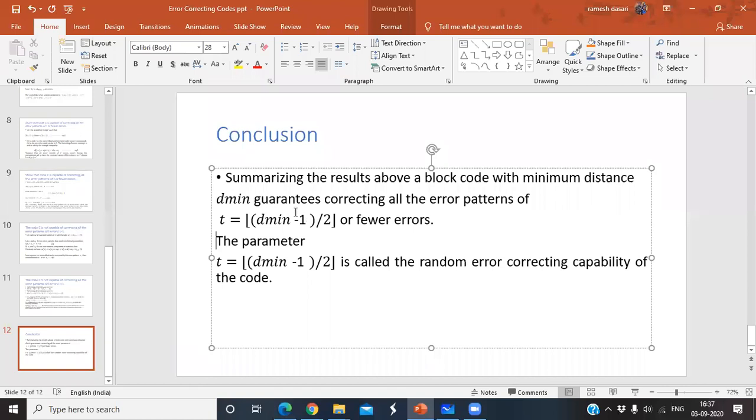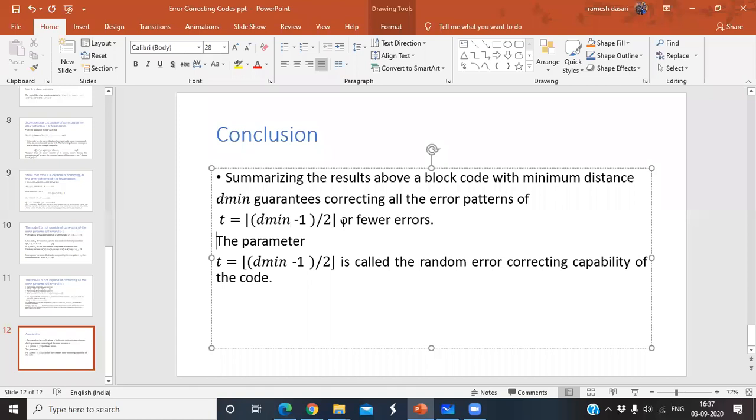Finally, you can say that the block code guarantees correcting the error patterns t equal to, actually this is the floor symbol, not the bracket, t is equal to floor of (d minimum minus 1) by 2. This symbol indicates the largest integer value. Suppose d minimum equal to 3: 3 minus 1 is 2, 2 by 2 is 1, that is okay, no problem. But whenever d minimum equal to 6, 6 minus 1 is 5, 5 by 2 is 2.5. That means it can correct 2.5 errors.